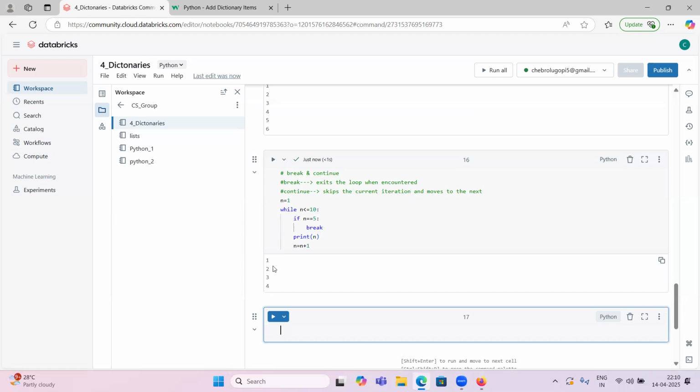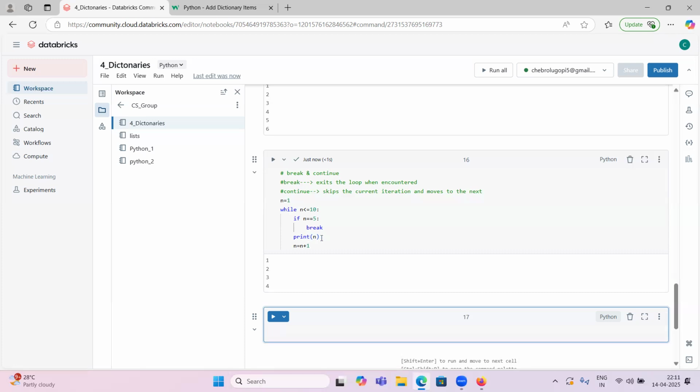See, guys, 1, 2, 3, 4. First n equals 1, and 1 is less than or equal to 10. Next, is n equal to 5?